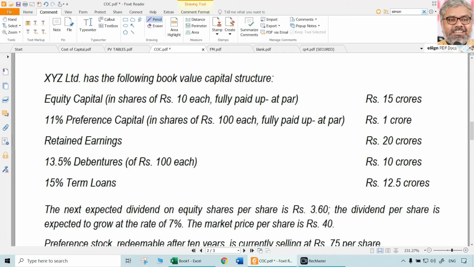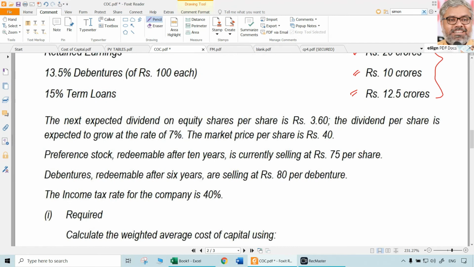XYZ Limited has the following book value capital structure. Equity capital of 10 rupees each, fully paid up at par, 15 crores. 11% preference share capital fully paid up at par, 1 crore. Retained earnings 20 crores. 13.5% debentures, around 10 crores. Term loans at 15%, that is 12.5 crores. This is the capital structure of the company, XYZ Limited.